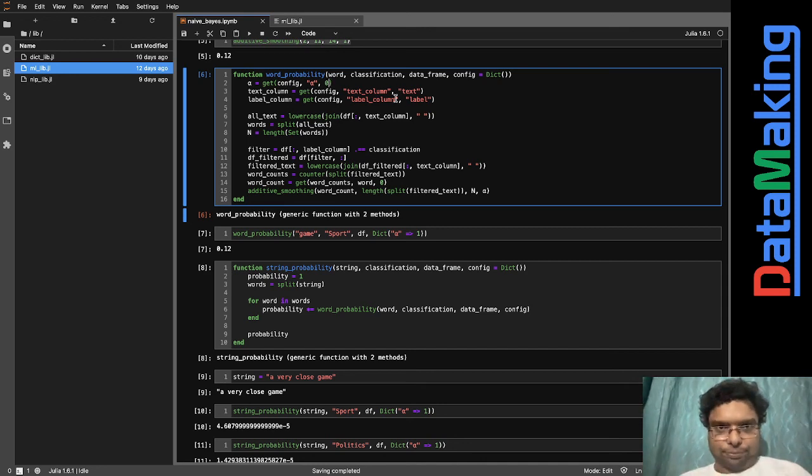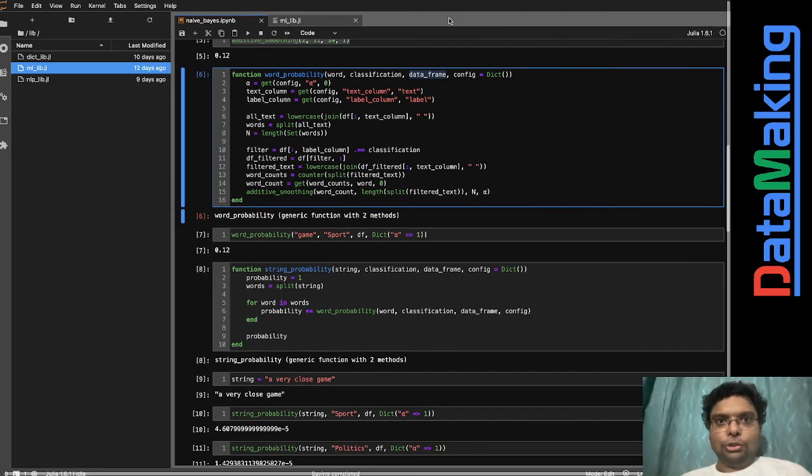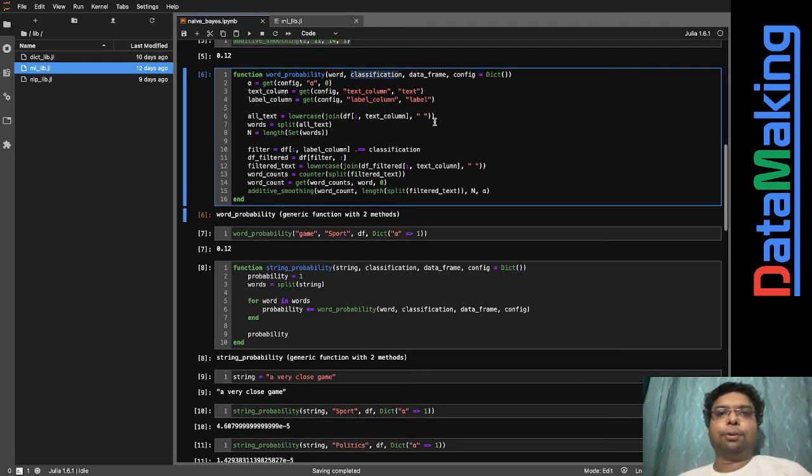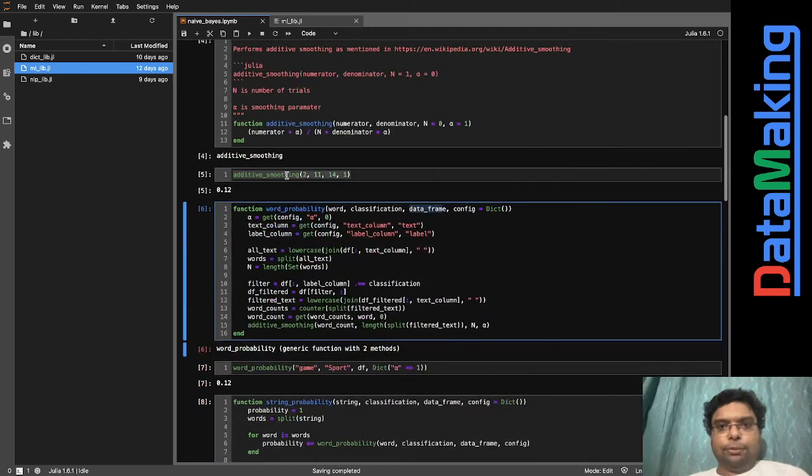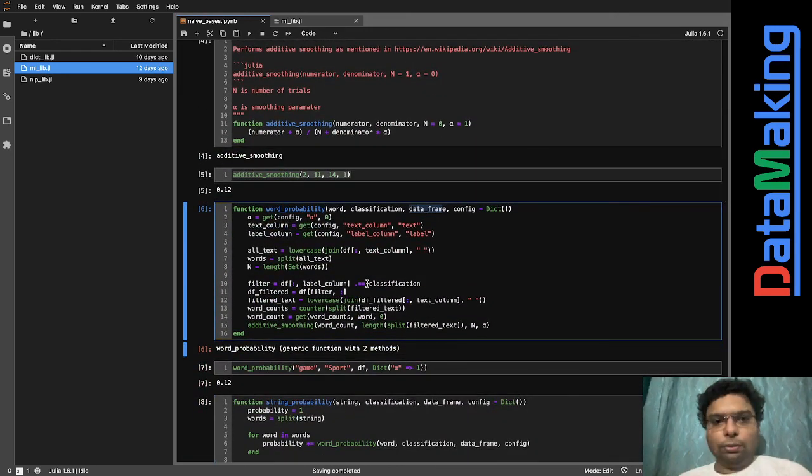And then we want to know what the default text column is in the passed data frame. We are passing the data frame over here. We are taking the word, let's say, and over here the classification, sport or something like that, and we just want to know what the probability is. This data frame is nothing but this very data frame. So we just want to know what the probability is.